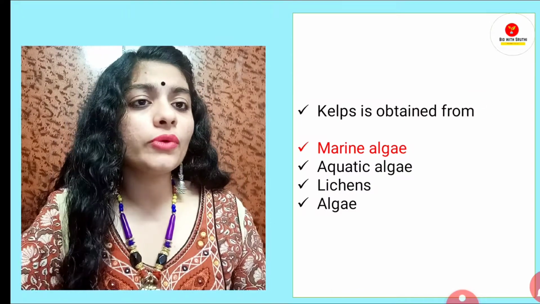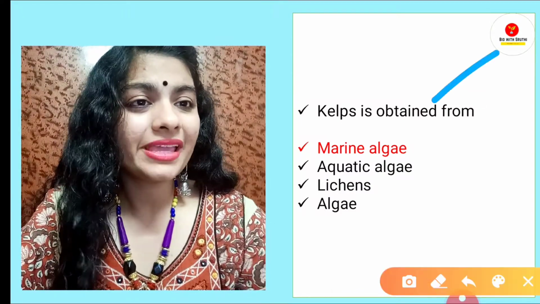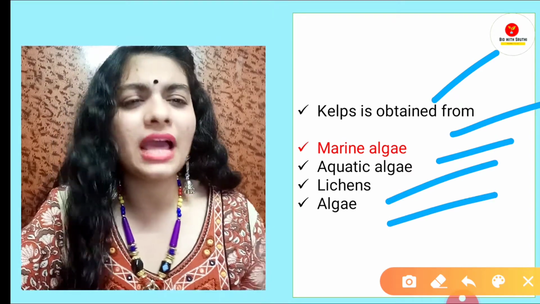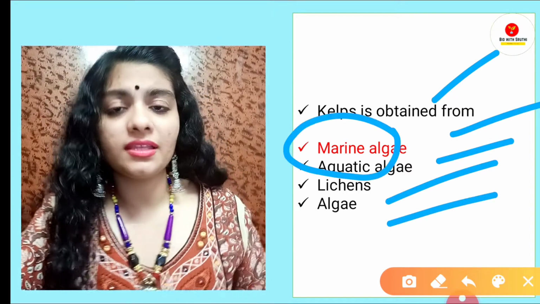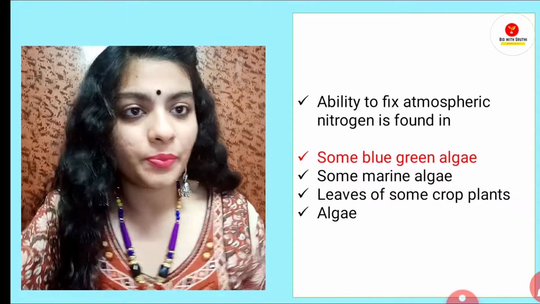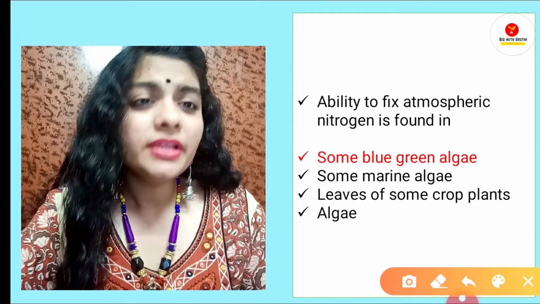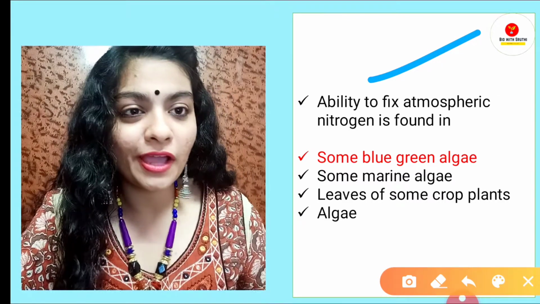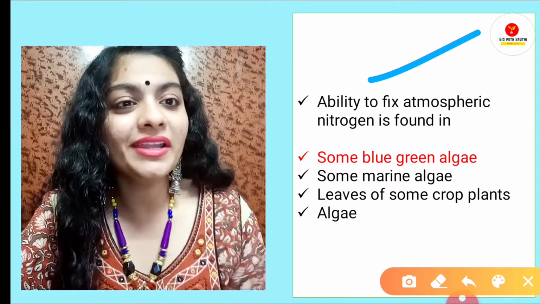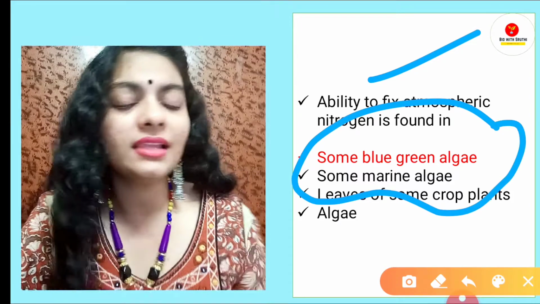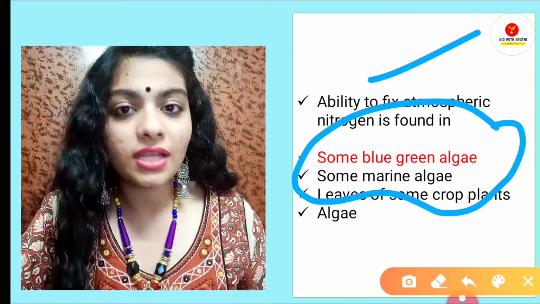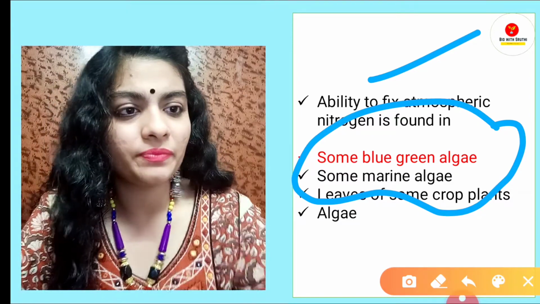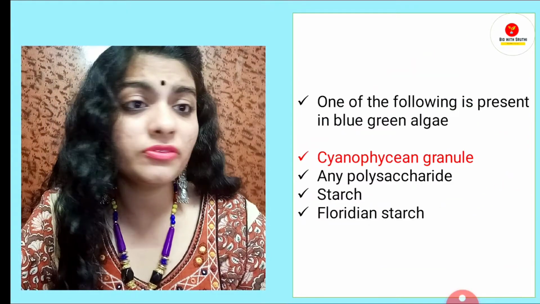Now let's move forward. Kelp is obtained from marine algae, aquatic algae, lichen, or algae. Answer is marine algae. They are found in sea water, kelp. Next question: ability to fix atmospheric nitrogen is found in. I hope now you know the answer, right? The answer is some blue green algae. Just now we spoke about blue green algae, that is Cyanophyta, specifically examples Nostoc and Anabaena. They help in nitrogen fixation.